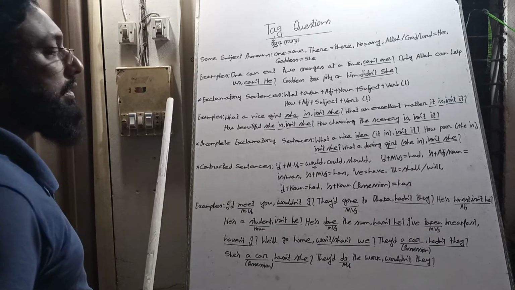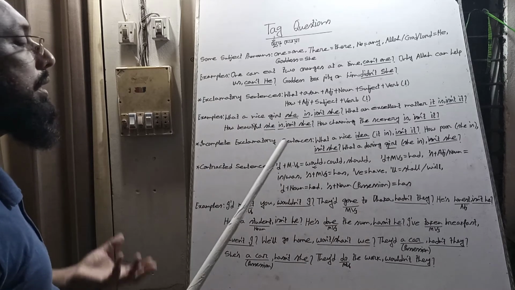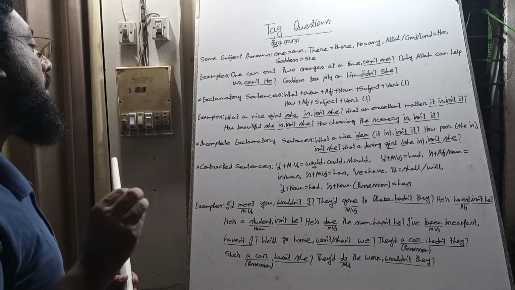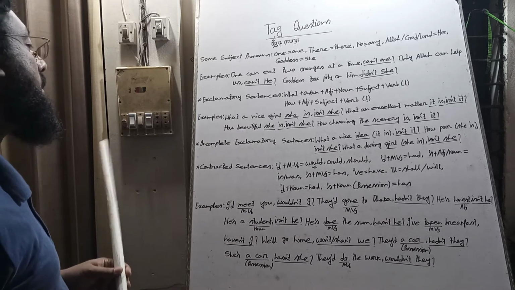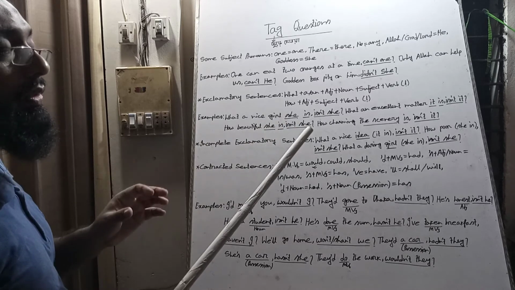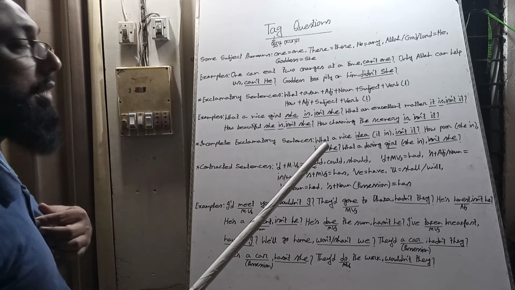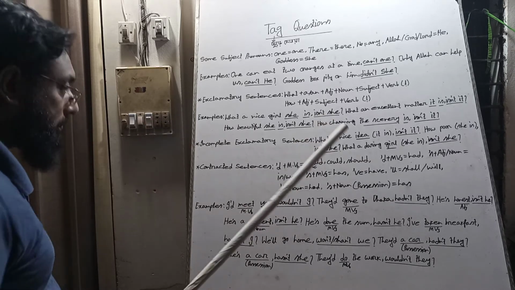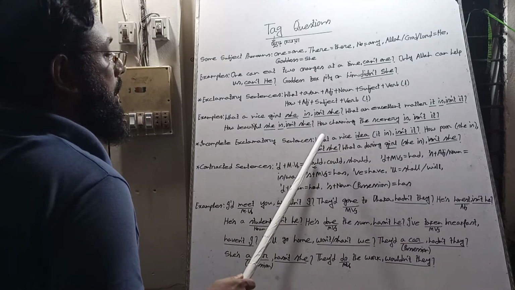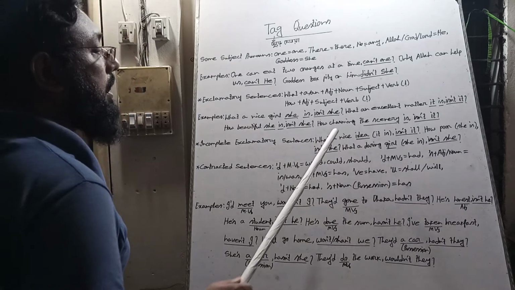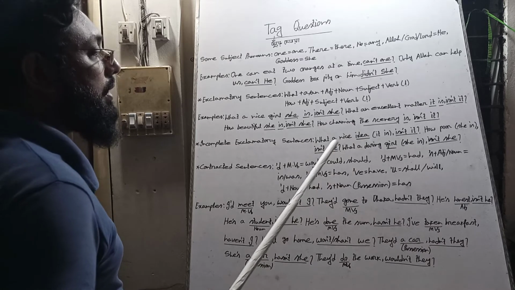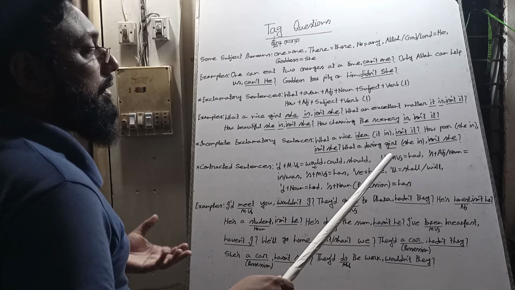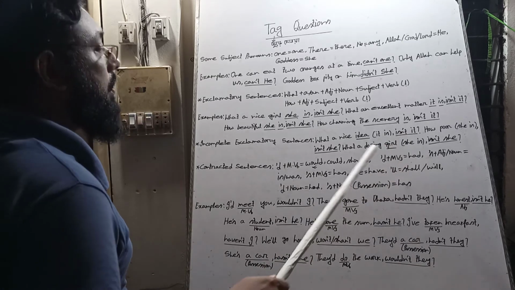Incomplete exclamatory sentence. Sometimes we find in an exam question paper an incomplete exclamatory sentence. So we must complete the sentence in our mind, and answer correctly. For example, what a nice idea. A nice idea is the subject here, but the other part is understood or hidden here.